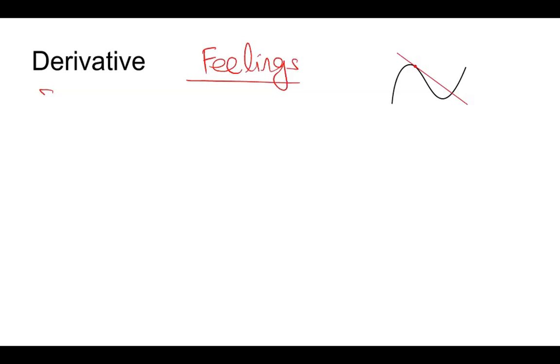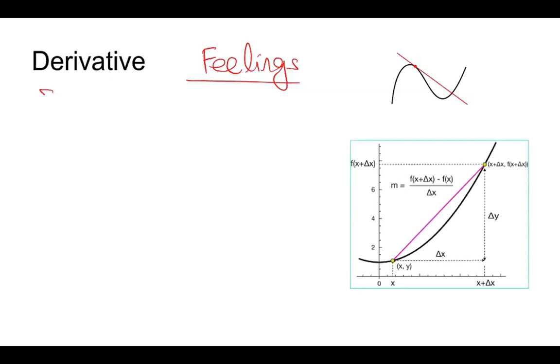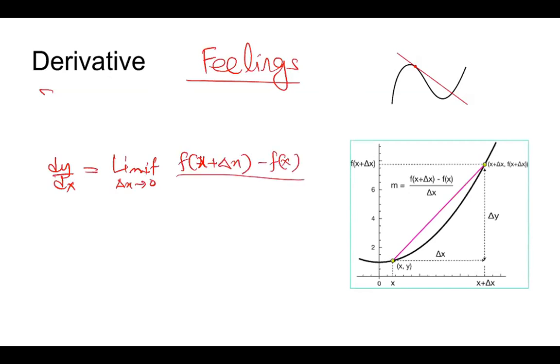Okay, so derivative, let's try to feel it. Generally when you study from books, you see these kinds of pictures and formulas, something like the derivative dy over dx, the limit as delta x goes to 0 of f of x plus delta x minus f of x, over delta x.